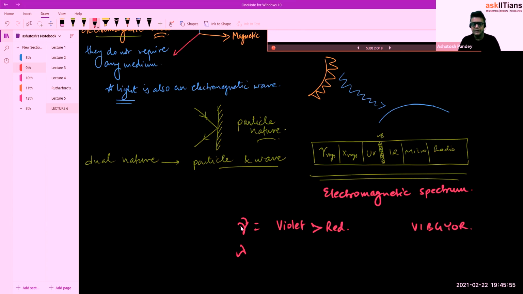And then wavelength, so this is frequency we can write. Frequency is measured in hertz, and this is wavelength. I'm going to explain these things. For lambda, violet has less as compared to red, and we measure it in terms of meters. So what is frequency and what is wavelength?